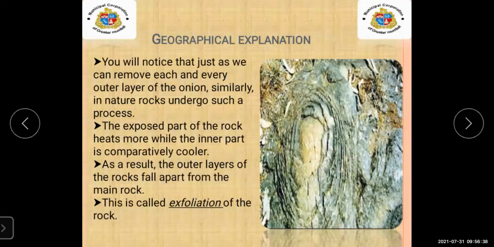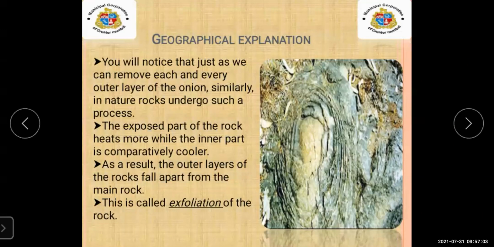Means the layer at the upper surface heats up, but the inner layer is cooler. As a result, the outer layers of the rock fall apart from the main rock.